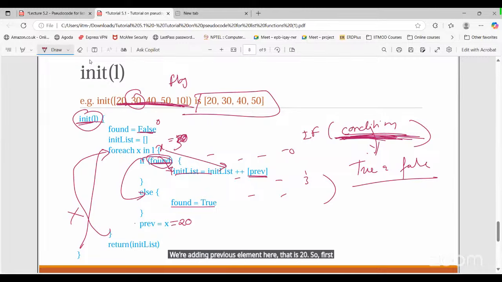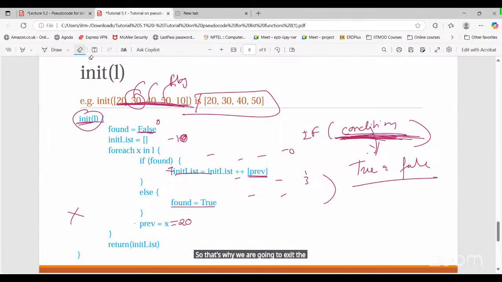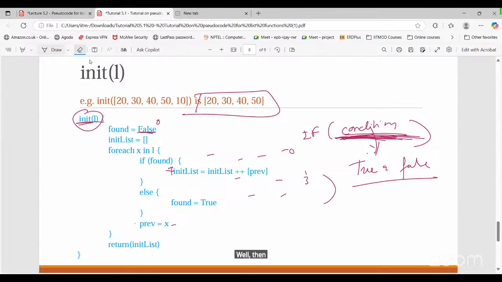So first we are adding 20, then 30, then 40, then 50, but for 10 we don't have any other element to access, so that's why we are going to exit the for loop. So 10 will not get added inside the init list here. Why will 10 not be added, sir? Why, for 10, is there no other element?